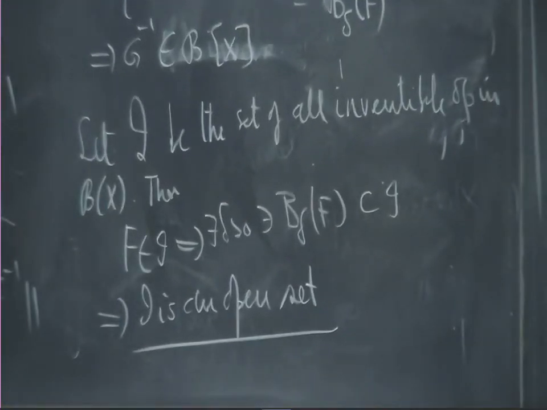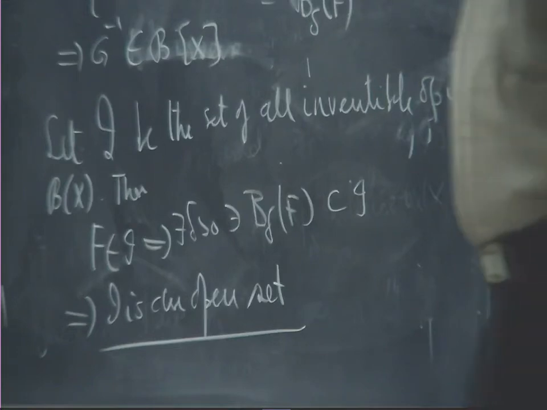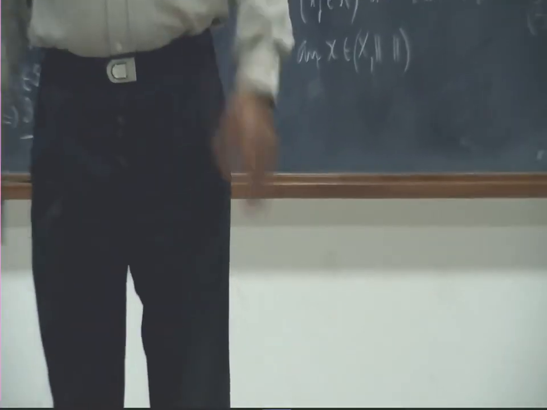In matrix theory, it is very easy to see. What does that mean? If it has to be invertible, the determinant must not be 0. The determinant is a continuous function on the matrices, and if a continuous function is not 0 at some point, there is always a neighborhood in which it is not 0.